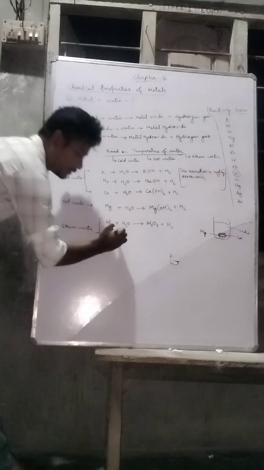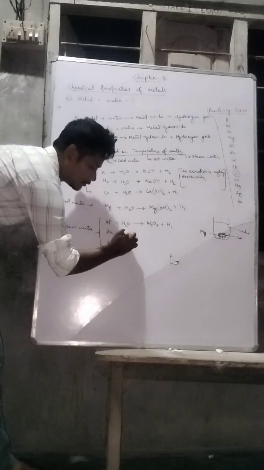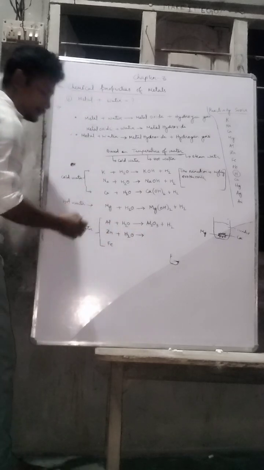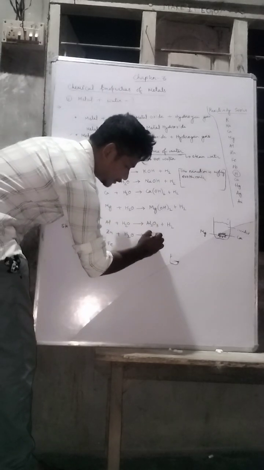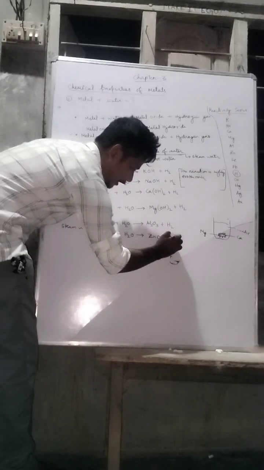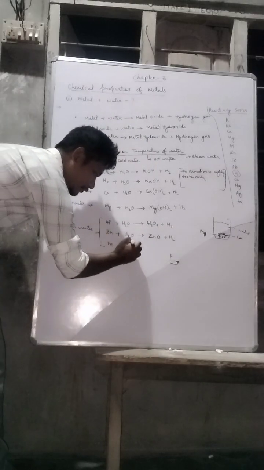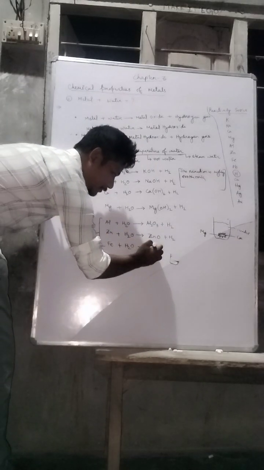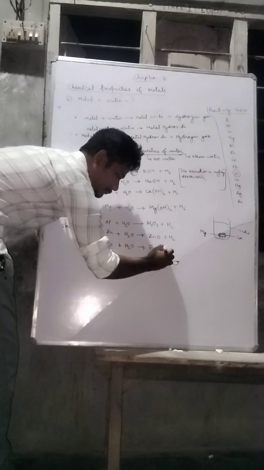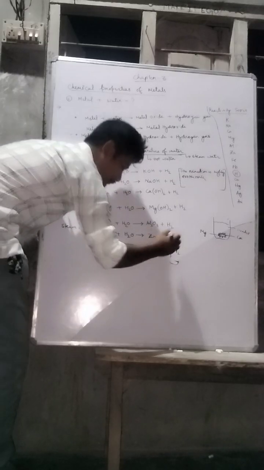And zinc. Zinc is also the same. It will also become zinc oxide and hydrogen gas. And iron is also the same. It will become iron oxide plus H2.